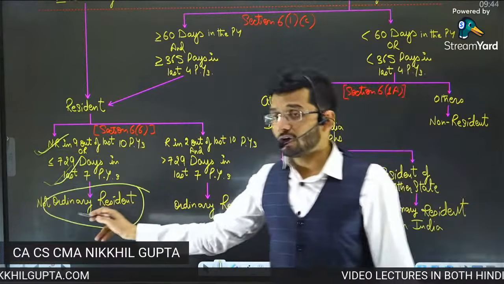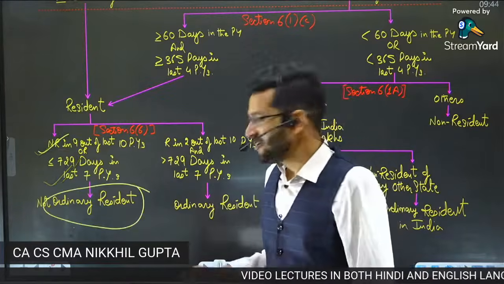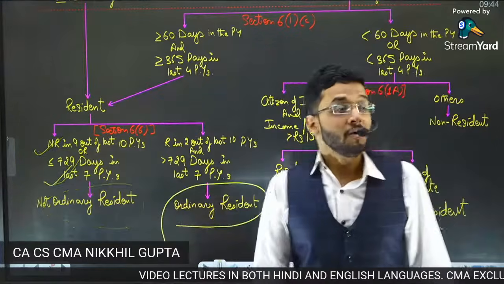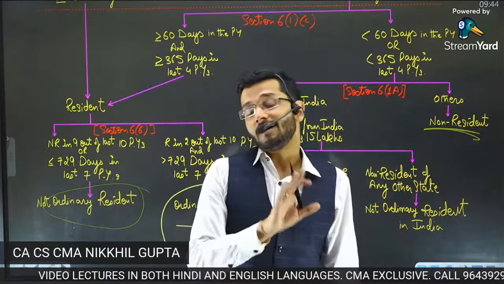And of course, guys, for not ordinary resident, few incomes are not taxed. For ordinary residents, all incomes are taxed. For non-resident, most of the incomes are not taxed.